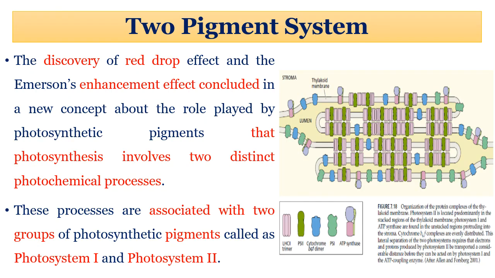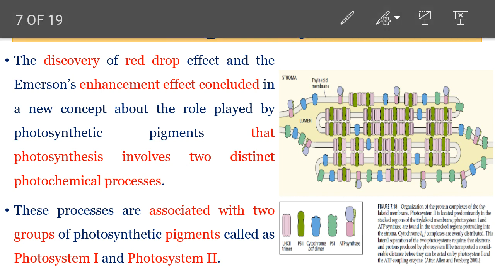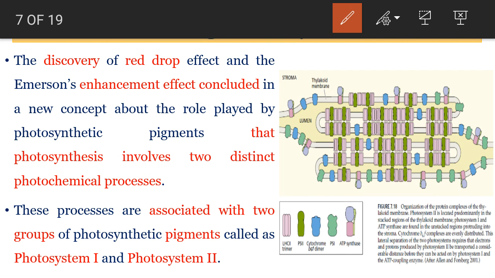The discovery of the red drop effect and the Emerson enhancement effect presented a new concept that photosynthetic pigments are involved in two distinct photochemical processes, and these two distinct processes are associated with two groups of photosynthetic pigments called photosystem 1 and photosystem 2. Just see in the diagram, here this represents photosystem 2 and this is photosystem 1.